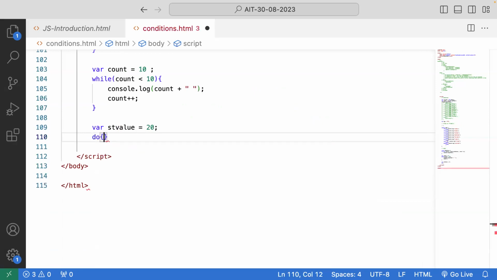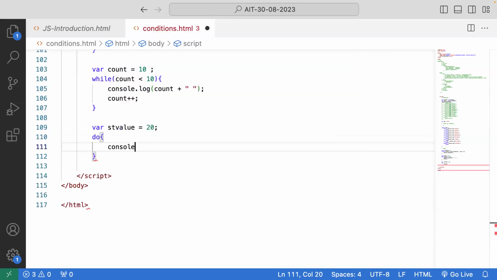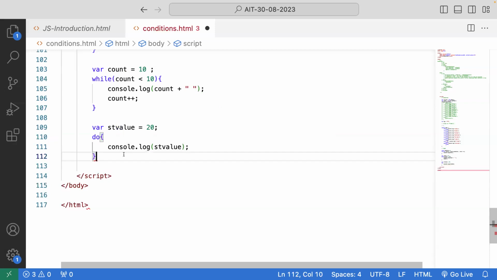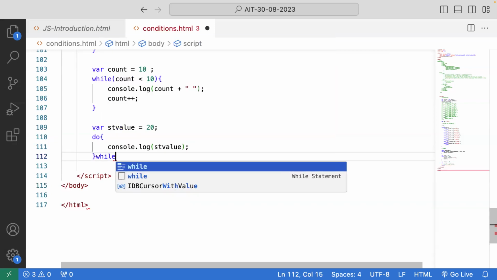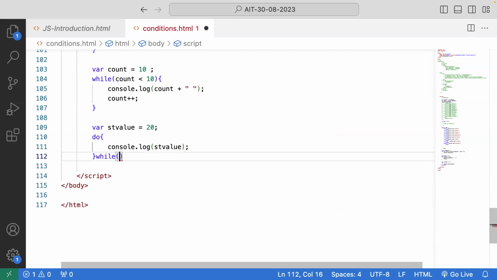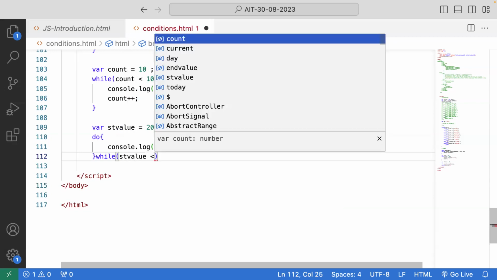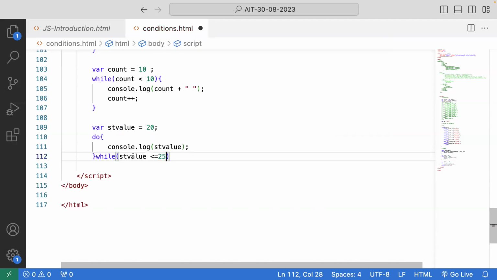I'm printing console dot log of start value. Now I need to write the condition. I'll write while start value is less than or equal to 25. For understanding, first I'll print normally. Now tell me what output I'll get.